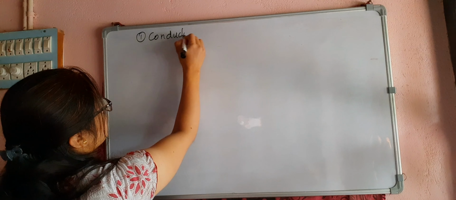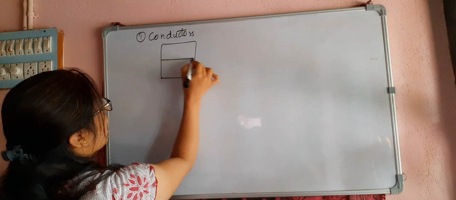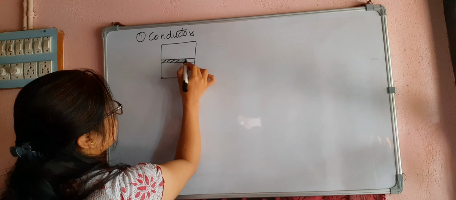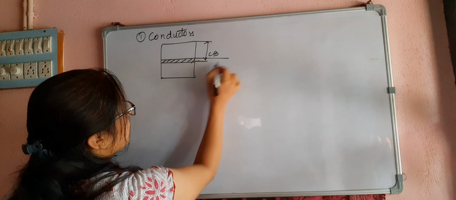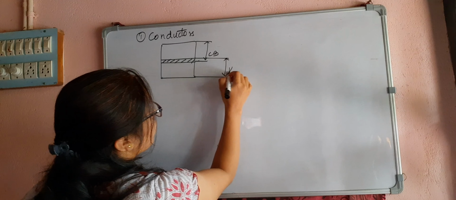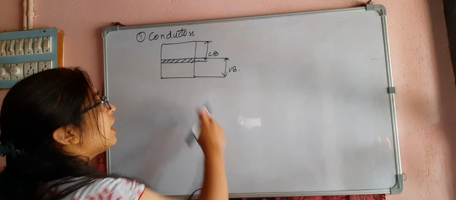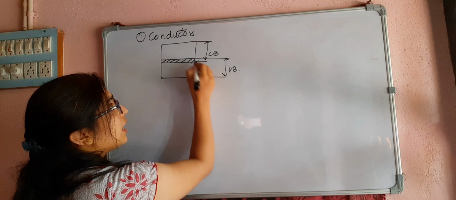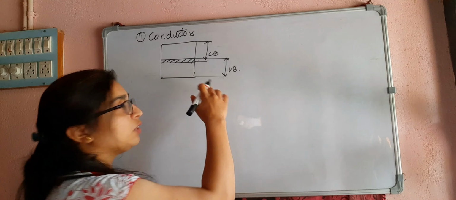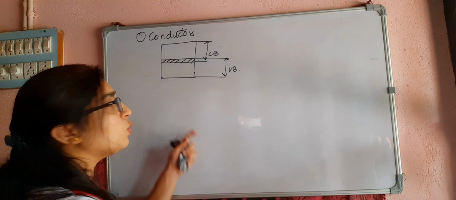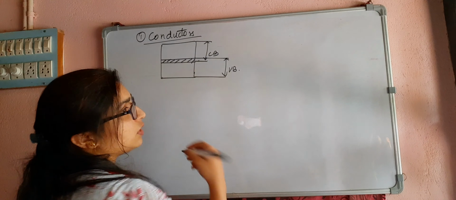In conductors, you can see the conduction band and the valence band are overlapping with each other. If I consider this as the conduction band, this will be the valence band. At room temperature, many free electrons are available. The valence electrons can move to the conduction band at any time. They can move freely, so there is no need of external energy. So these are good conductors of electricity.